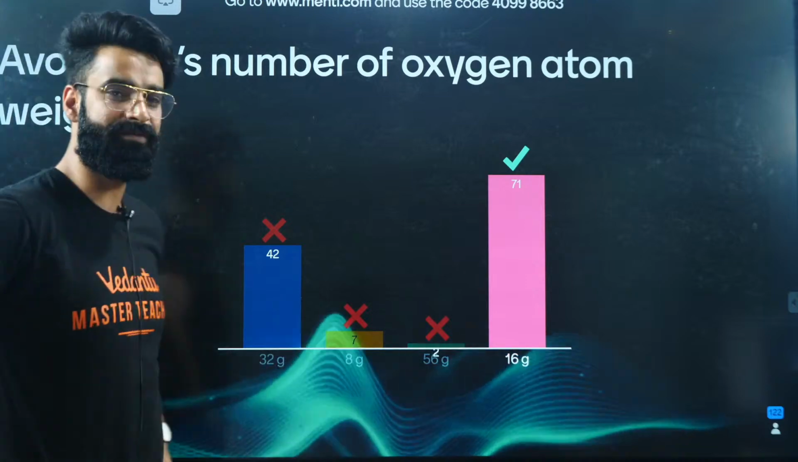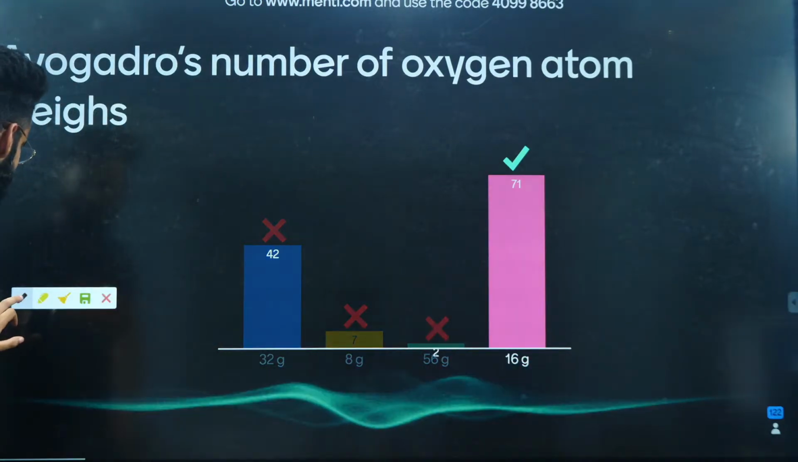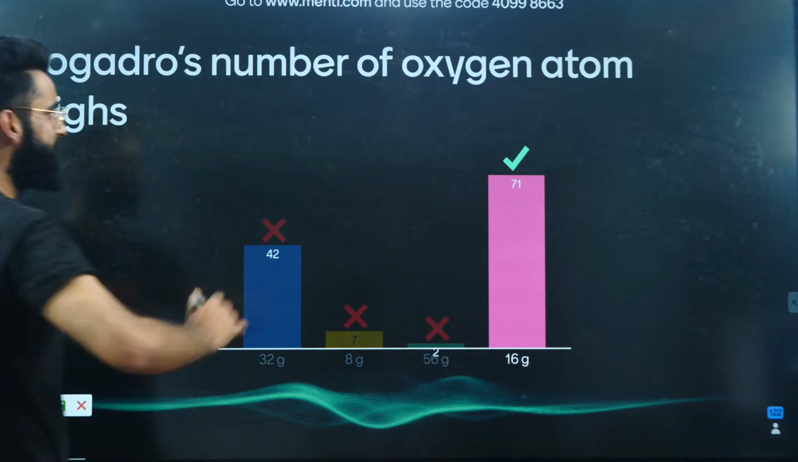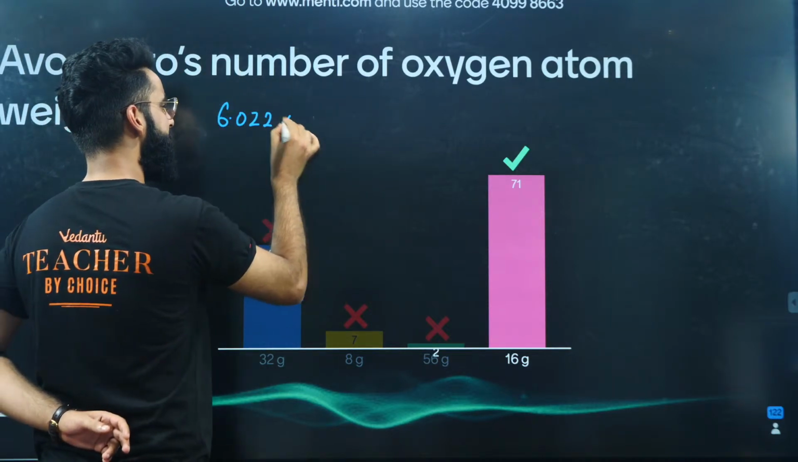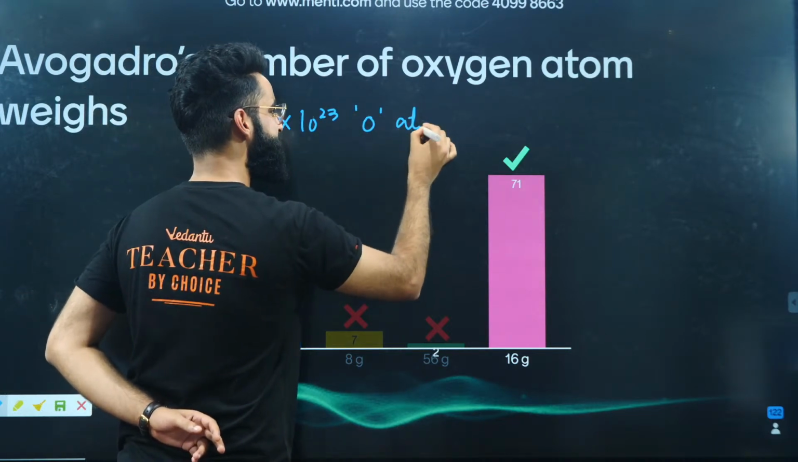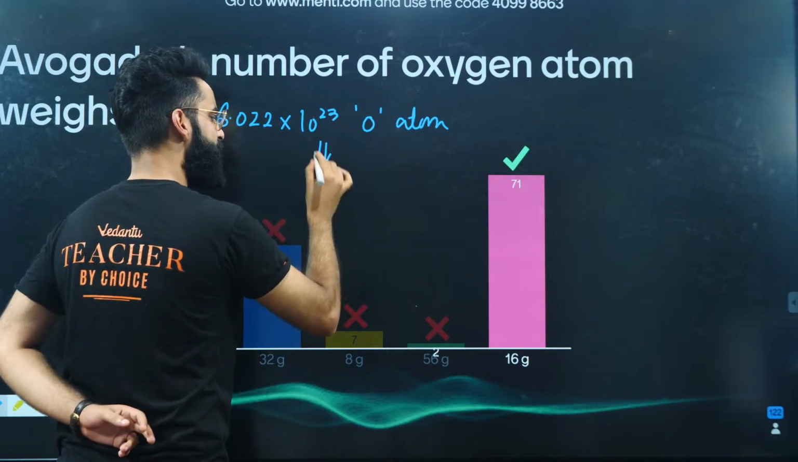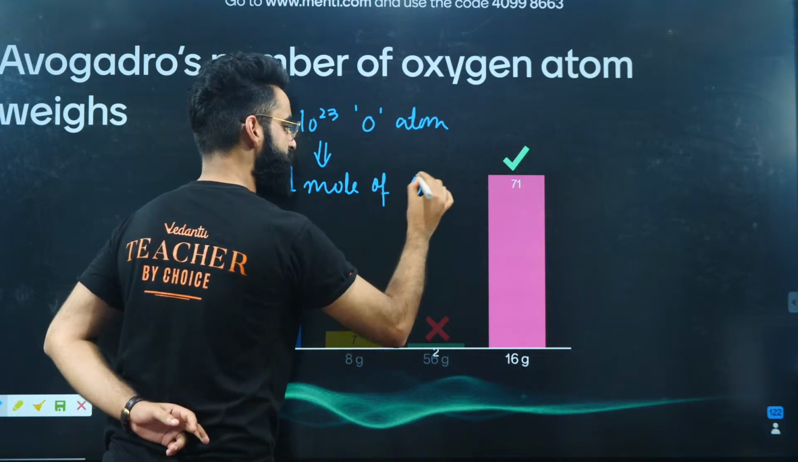So again, the majority of the students have given the correct answer. It was a very simple and basic question, right? We have got Avogadro's number of oxygen atoms. That means we have got 6.022 × 10^23 oxygen atoms. What does that mean exactly? That simply means we have got 1 mole of oxygen atoms.